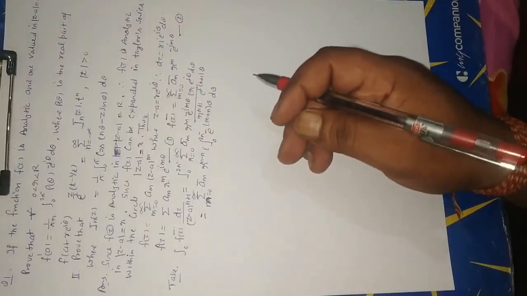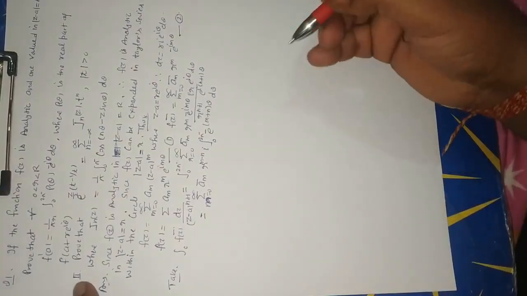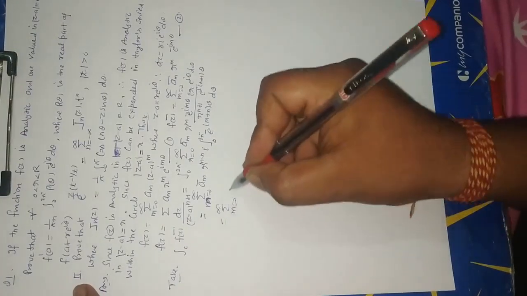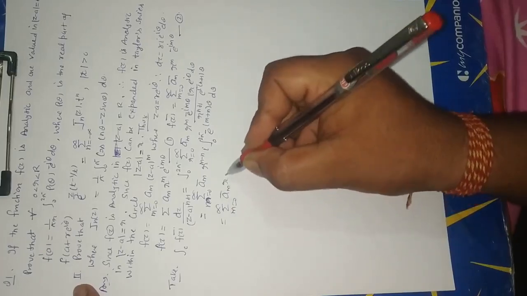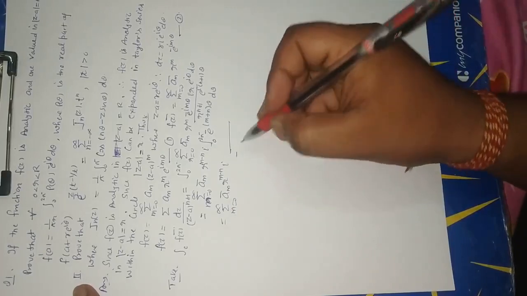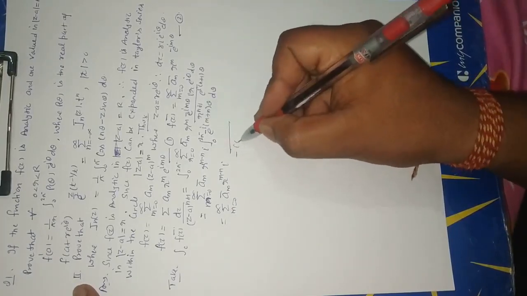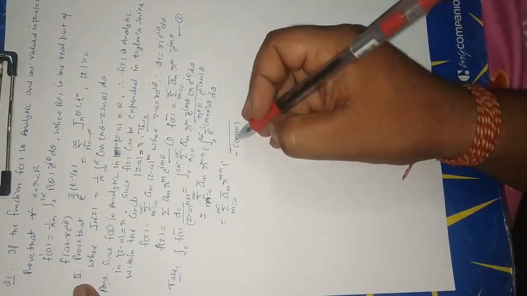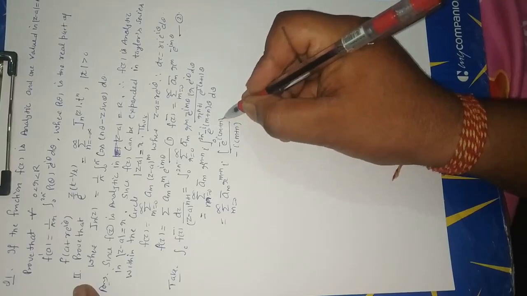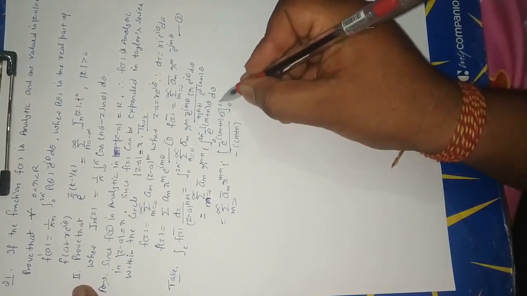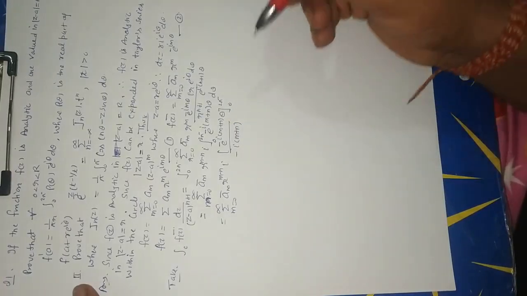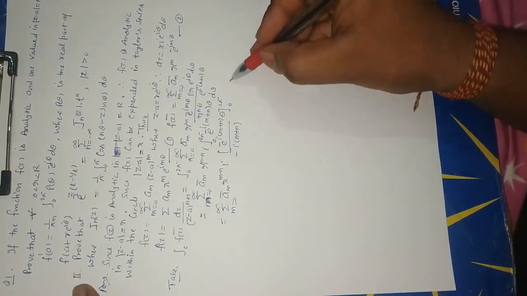Now integrate. We get summation m from 0 to infinity of a_m bar r^(m-n) i upon -i(m+n) times e^(-i(m+n)θ), limit 0 to 2π. This is equal to 0.